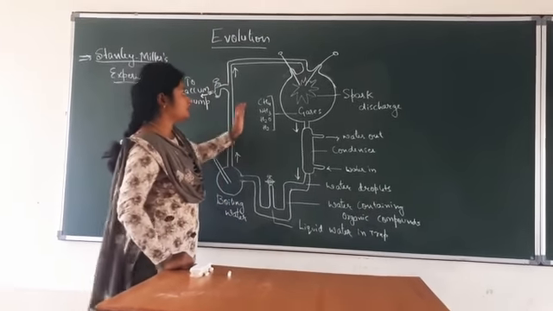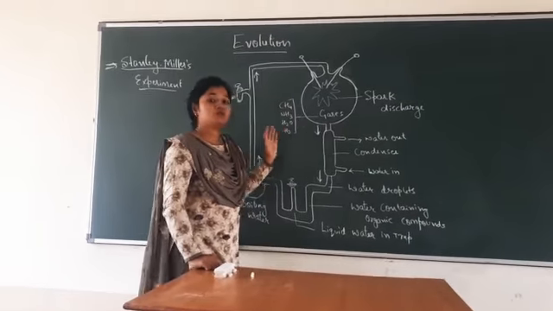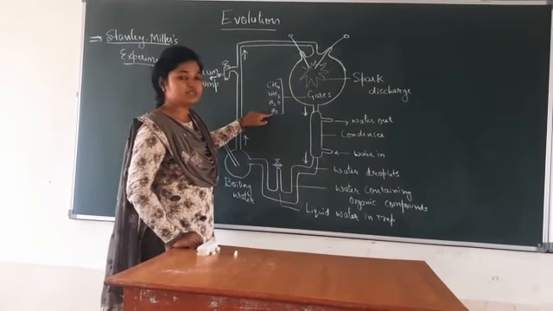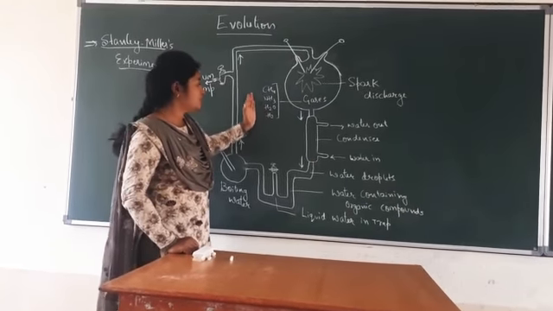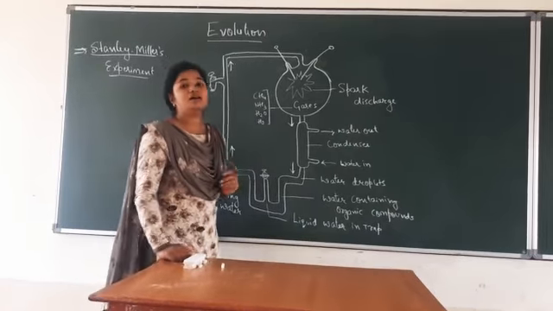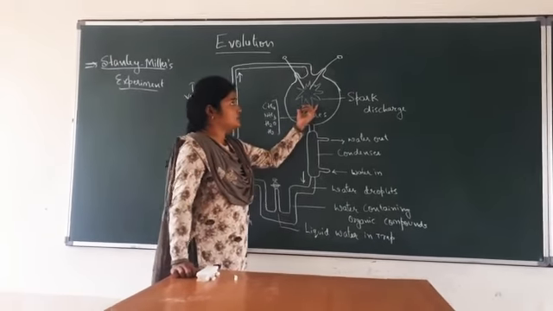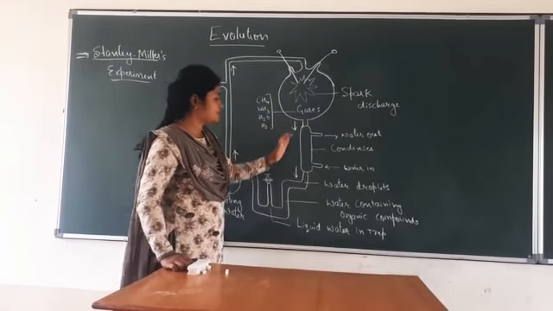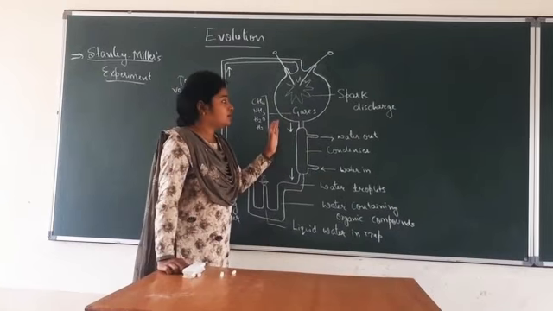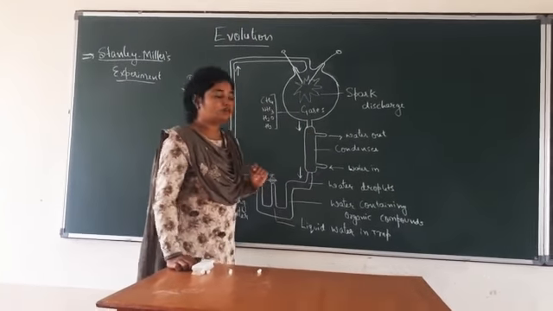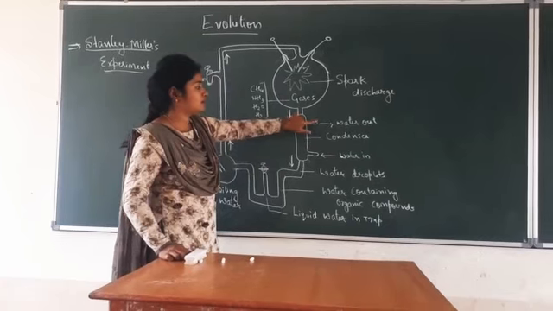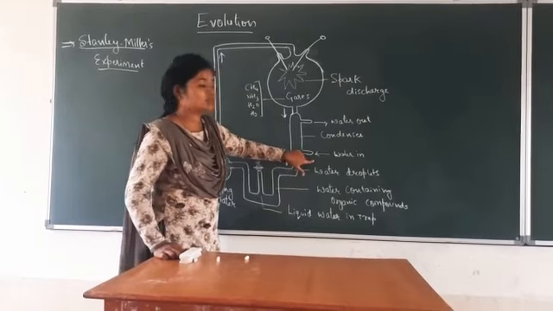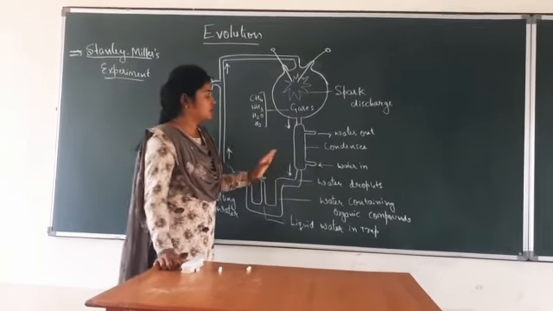What he did is, first he took the gases which were present during the early earth, that is methane, ammonia, water, as well as hydrogen. Water means in the form of vapor. These are the gases which were present in the early earth, and here he placed the two electrodes which create a spark discharge, right? These gases are passed on to the condenser so that the vapors get converted into liquid form, right? There are two outlets: one where the water is coming out, and one where the water is going in. This is how the condenser works.